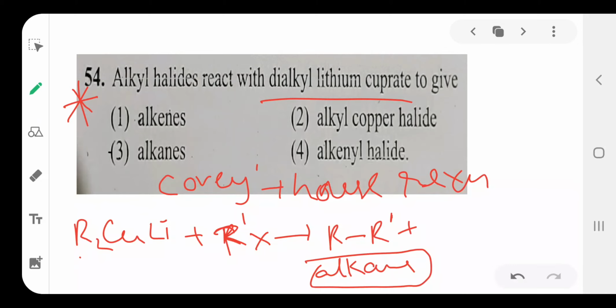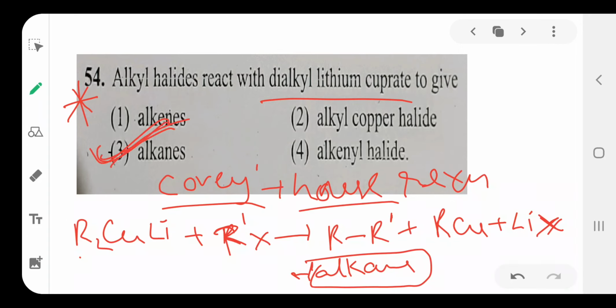The byproducts are alkyl copper and lithium halide. Pure alkane, and a more profitable alkane, is formed in the Corey-House process. So that's why it gives the alkane. The best method for the preparation of alkane is the Corey-House process, where alkyl halide reacts with dialkyl copper lithium reagent. So option 3 is correct. This is our topic for today. That's all. Thank you.